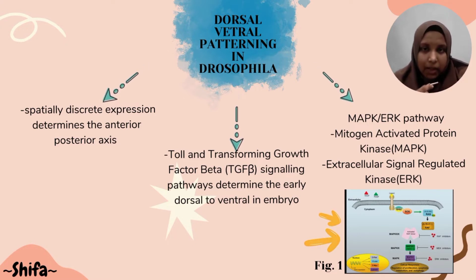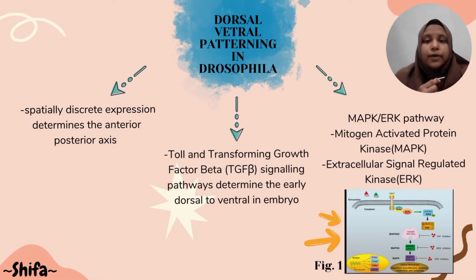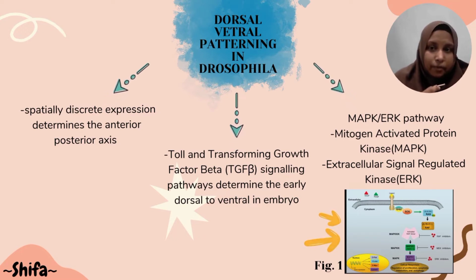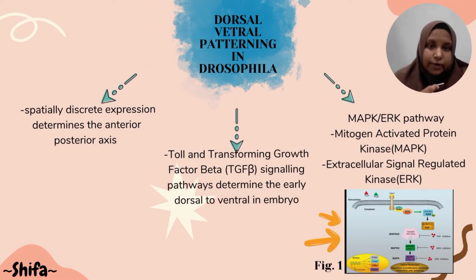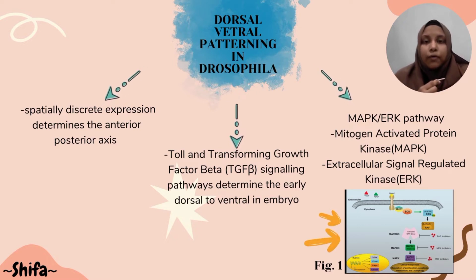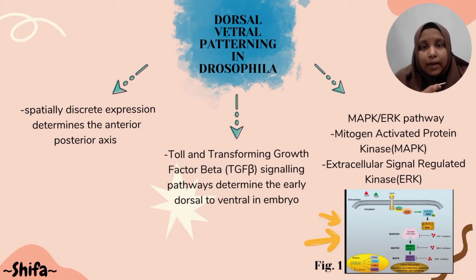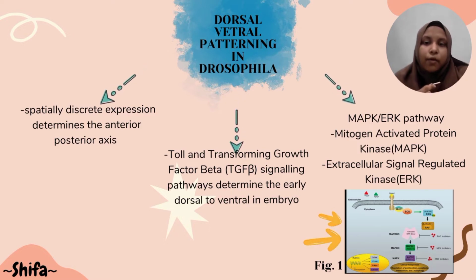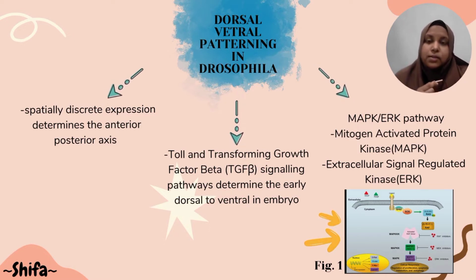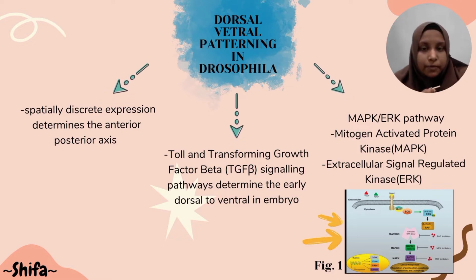Embryonic MAPK or ERK signaling contributes to both anterior to posterior patterning in the terminal region and to dorsal to ventral patterning during oogenesis and the embryonic stage of Drosophila. ERK is actually a member of the MAPK family. Here, figure 1 shows the MAPK or ERK pathway that involves many different proteins, activators, transcription factors, and also regulators.